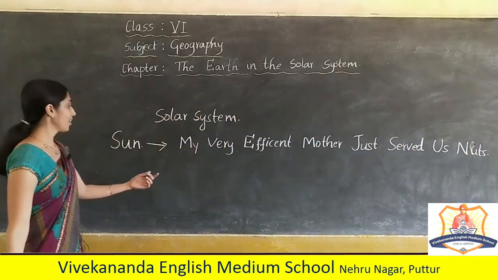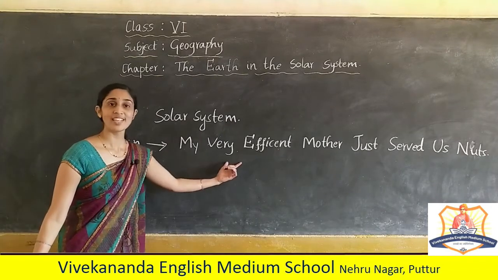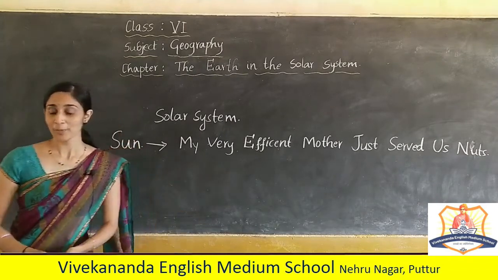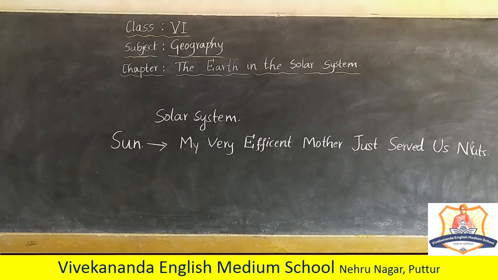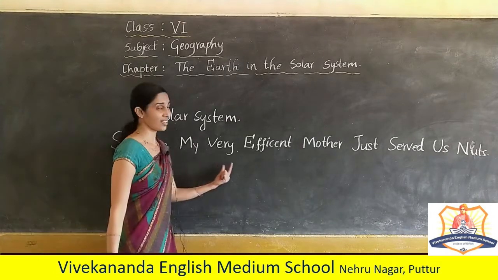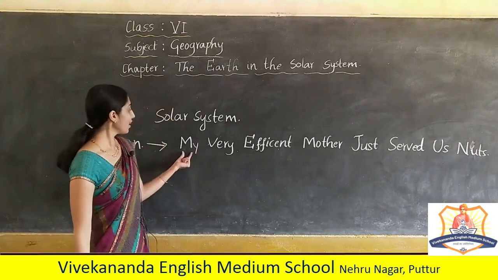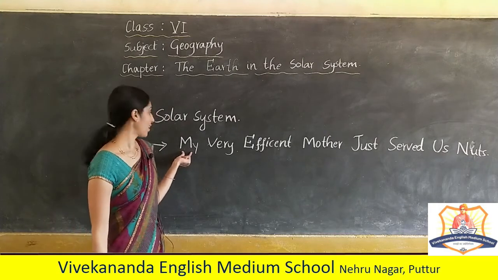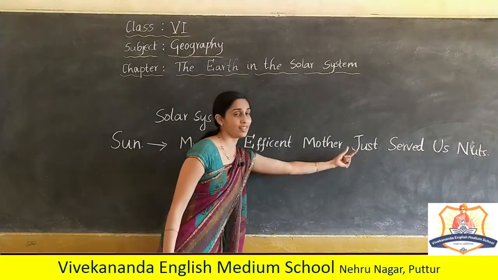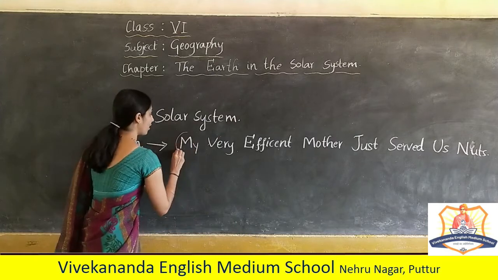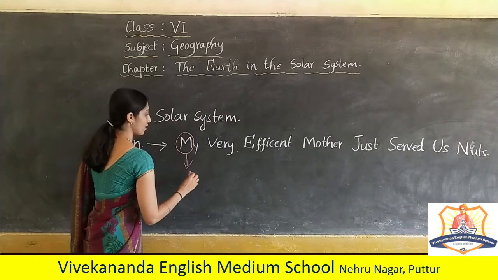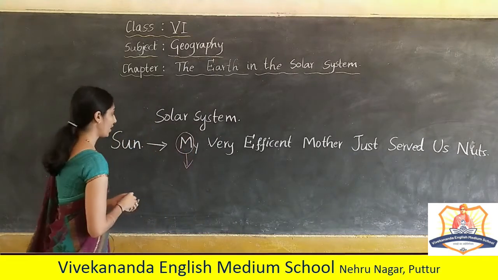So children, here I have written a sentence. I hope you can see that. You can read it. What you can notice here, every word's first letter I have written in capital, right? What it indicates? My.